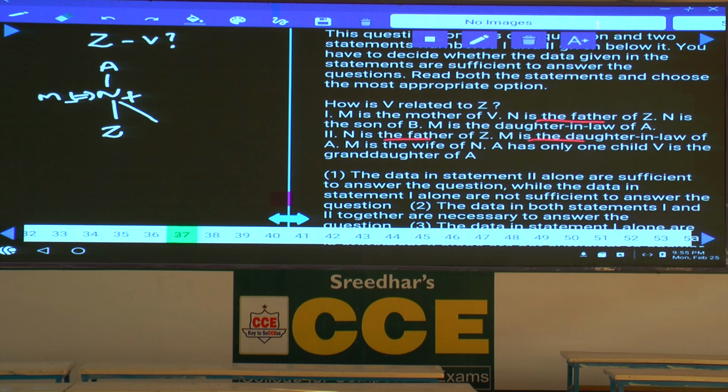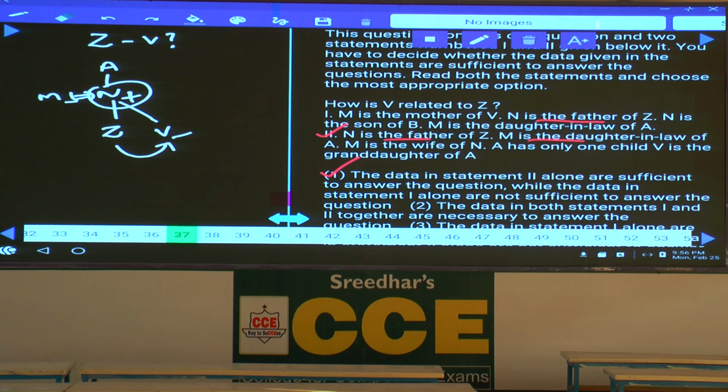As V is the granddaughter of A, as this A is having only one child, hence this V must be the daughter of N. Then what is the question here? How is V related to Z? V is the sister of Z. Are you getting the answer or not? Hence only 2 alone is sufficient. Choice 1 is the answer. 37, choice 1.